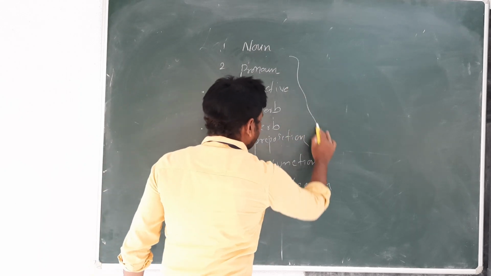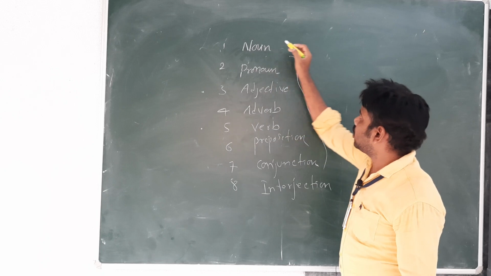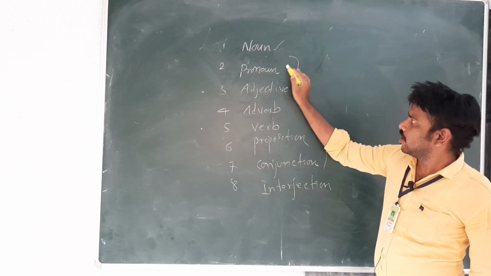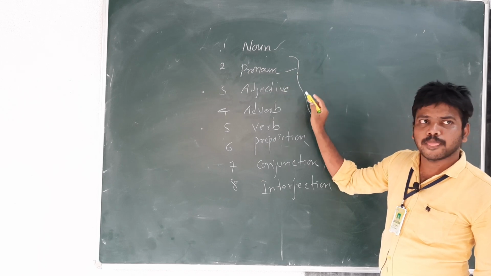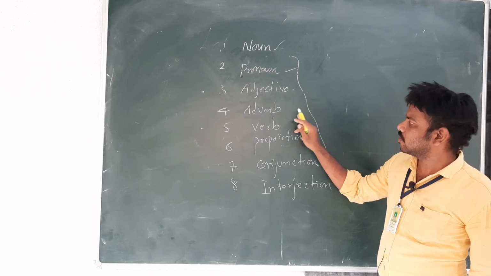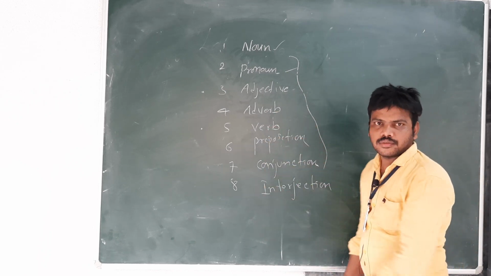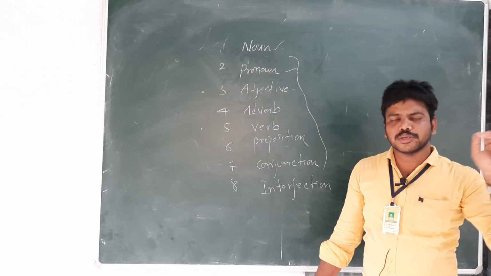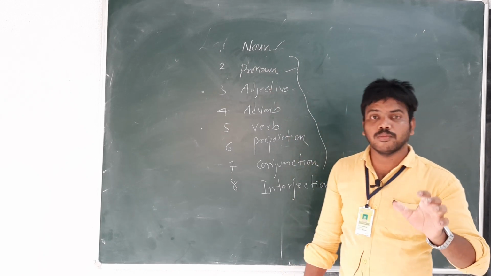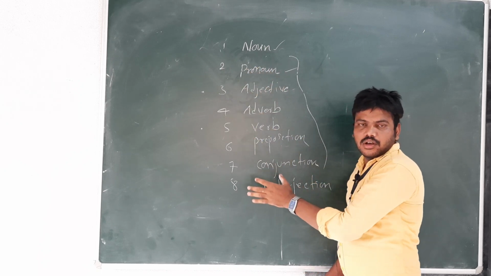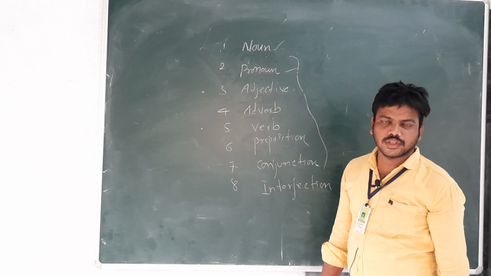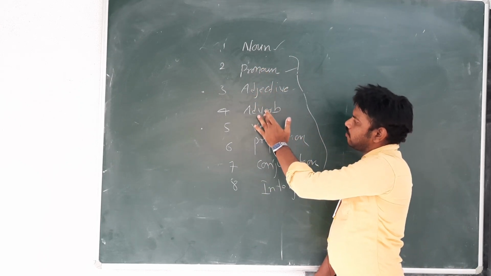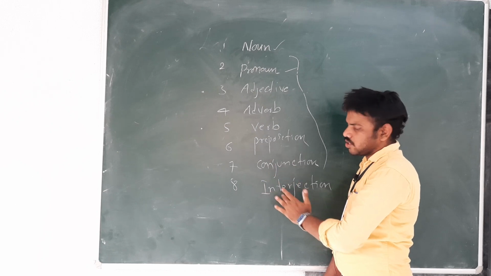These are all not the same. Noun has its own function, pronoun has its own function, adjective has its own function, adverb, like that. Any type of sentence will come across these 8 parts of speech: noun, pronoun, adjective, adverb, verb, preposition, conjunction, interjection.